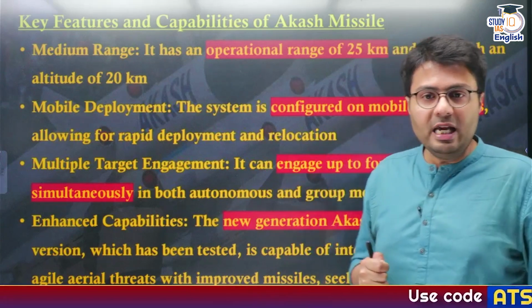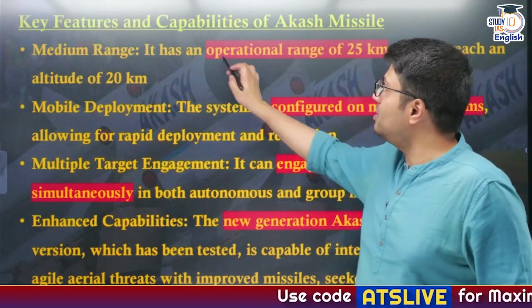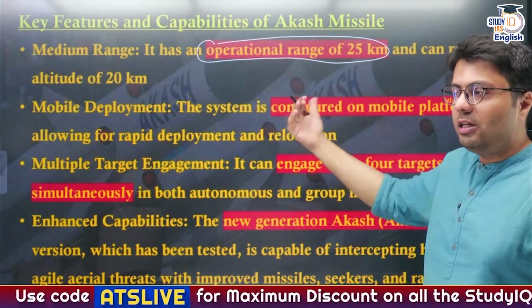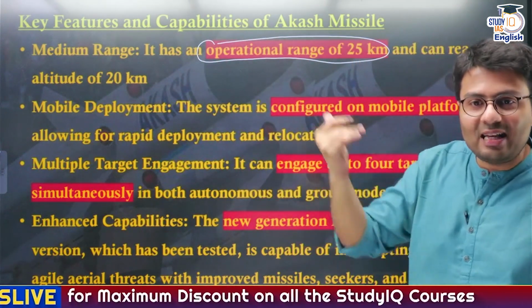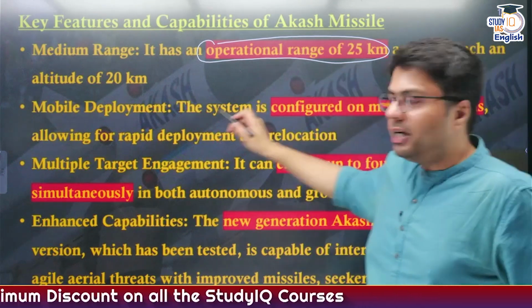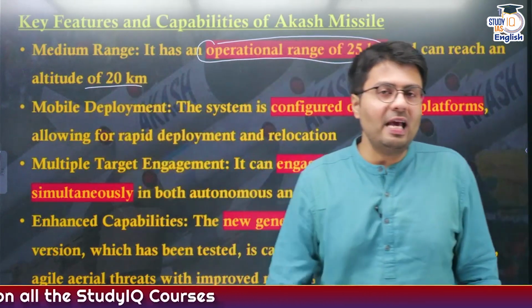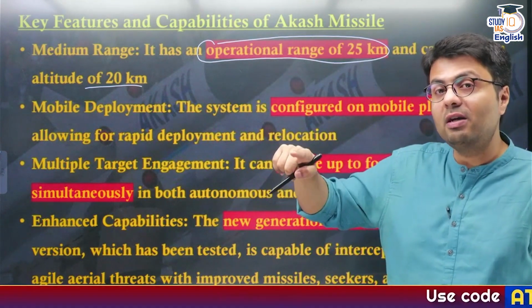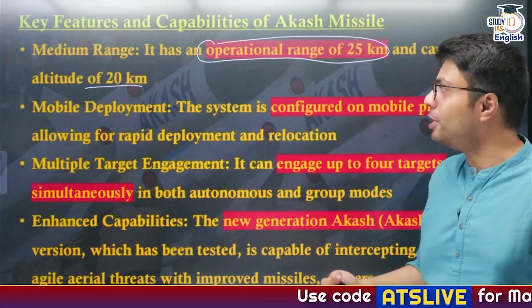Now let us talk about the key features of these missile systems. First, Akash can have an operational range of up till 25 kilometers. So in comparison to Barak, it has less range. But when you look at the altitude, it can tackle the aerial threats up to 20 kilometers in altitude, whereas Barak could only tackle threats up till 16 kilometers in altitude.